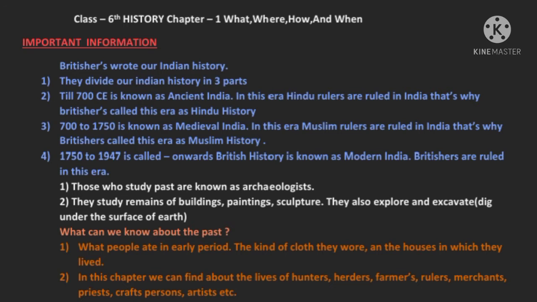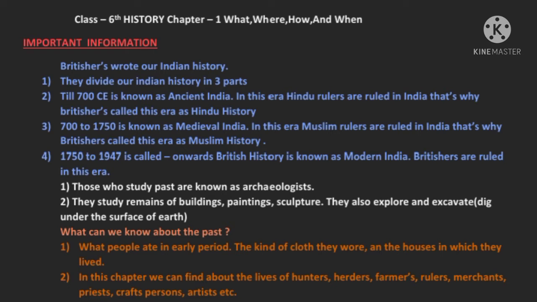700 to 1750 is known as medieval India. In this era, Muslim rulers ruled India. That's why Britishers called this era Muslim history. 1750 to 1947, called the British history, is known as modern India. Britishers ruled in this era.